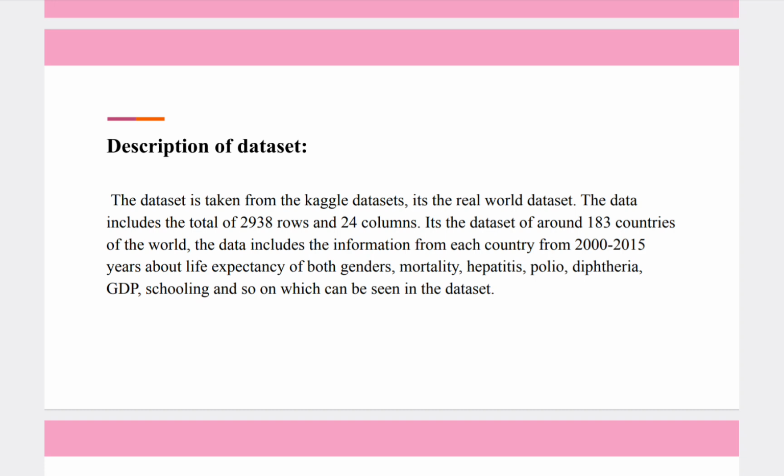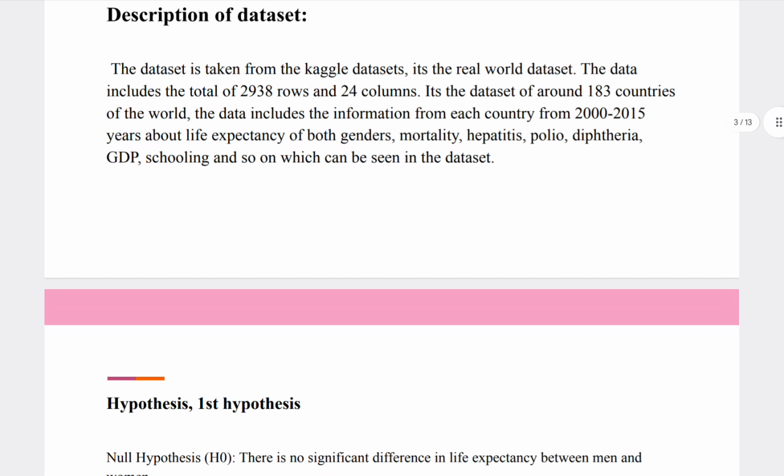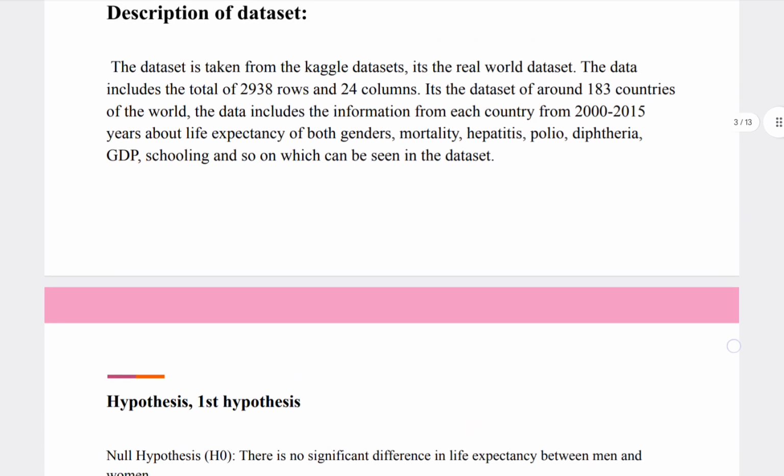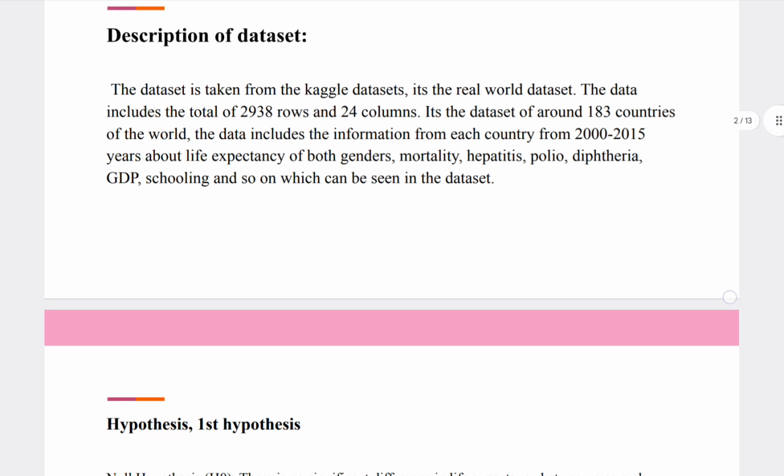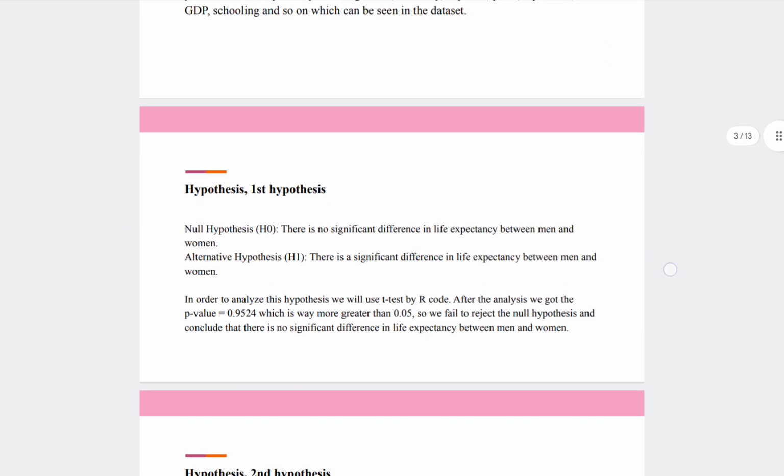The data set is from 183 countries, with the mean of information from each country from 2000 to 2015 about genders, mortality, some diseases, and so on. First of all, the data set has been cleaned, and then we did a summary of it in R. We looked at some means, modes, and medians of its characteristics in RStudio.